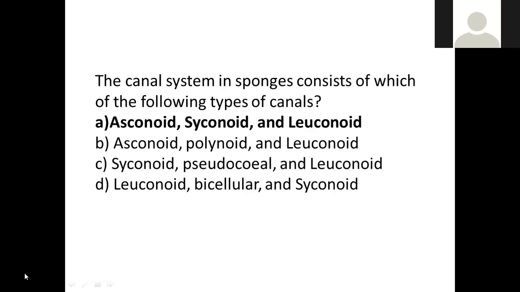Next, the canal system in sponges consists of which of the following types? Asconoid, syconoid, leuconoid, and Rhagon type of canal system. If they add Rhagon also, you can add it here. Done.